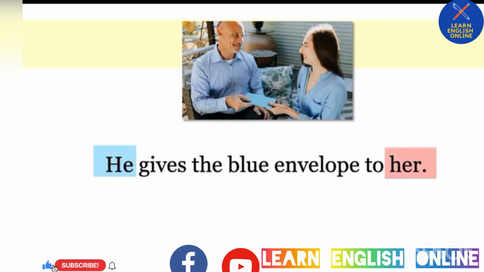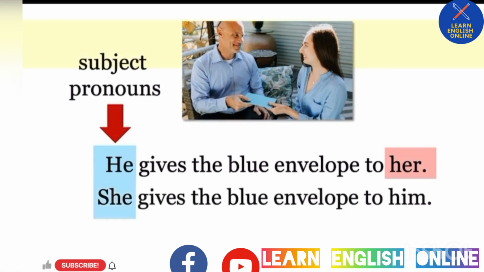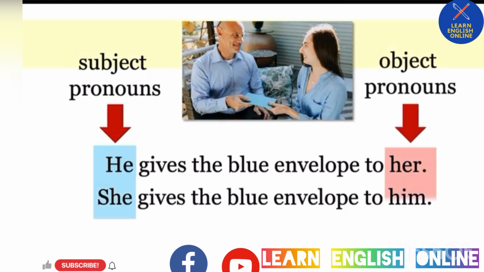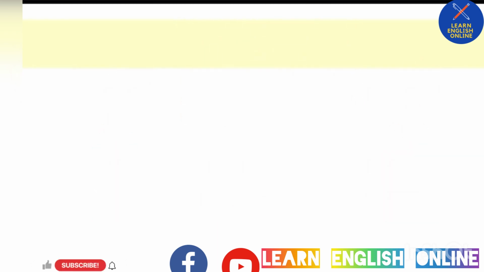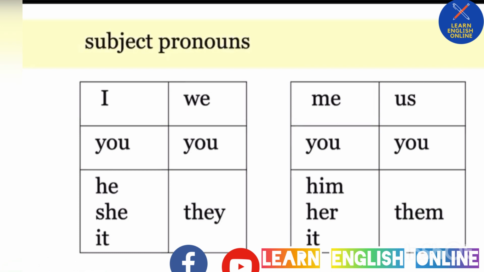I can't use she because she isn't doing the action. She's receiving the envelope. If we look at both sentences side by side, you can see these are the subject pronouns and these are the object pronouns. Here are both charts side by side. You can see you is the same for both charts, and it is also the same, but the other pronouns change.